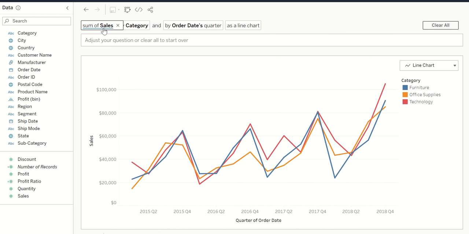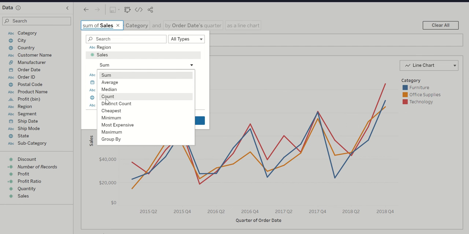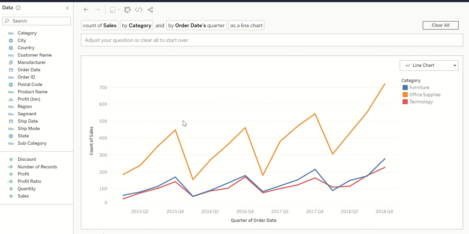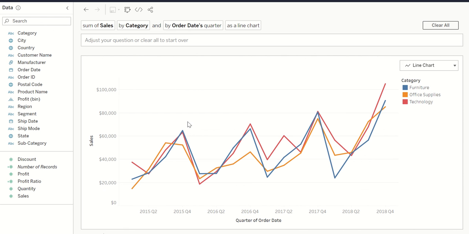And if you want to change the aggregation level from sum to, let's say, count, go ahead and do that. It says count of sales and order date. This is just an example. So this is how you actually play around with the data, and the visualizations are automatically rendered.